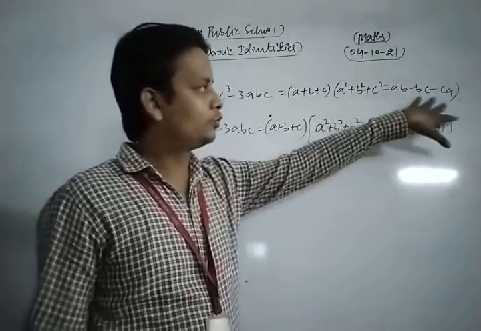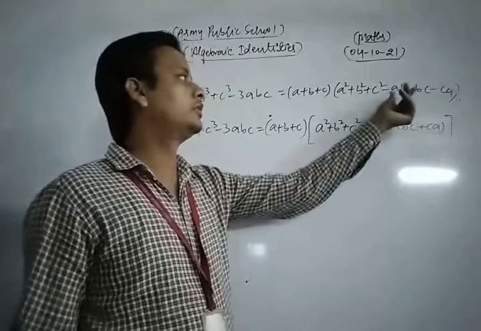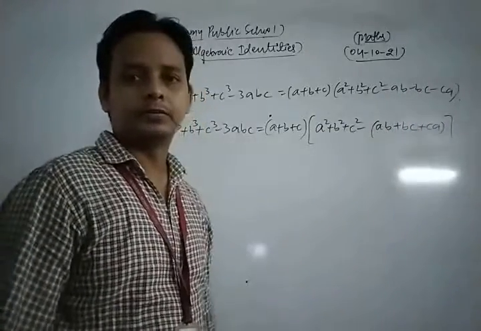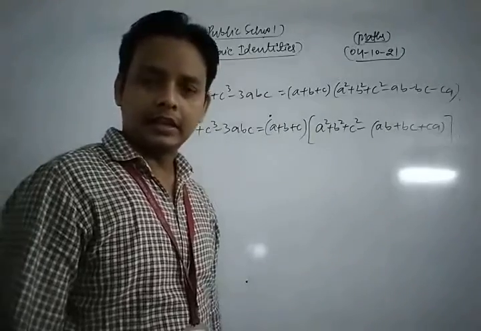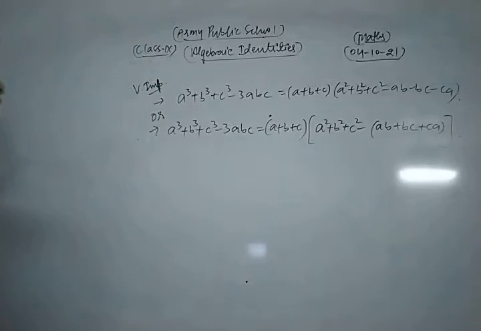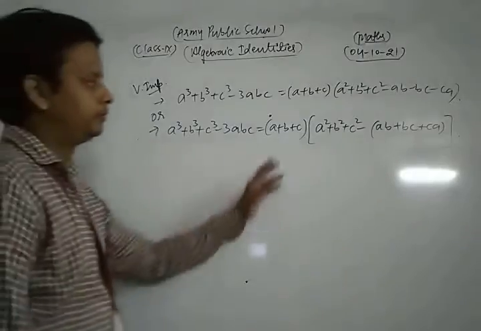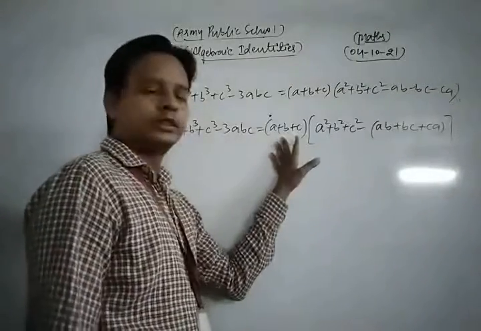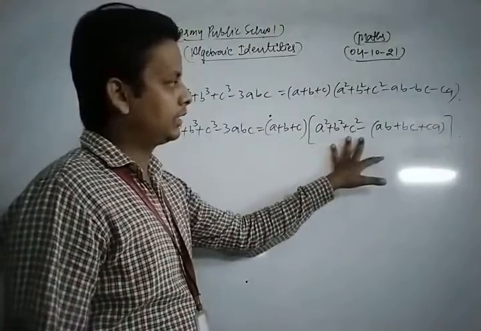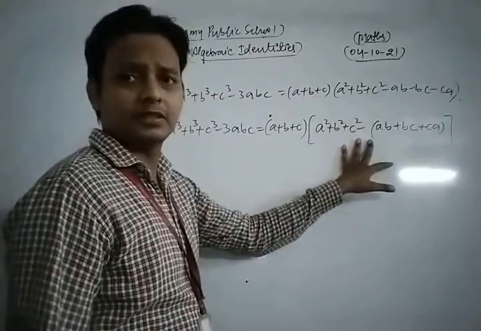From these three terms we take minus as common, so we get ab plus bc plus ca. Okay, now look, so in this way this is (a plus b plus c) and this is a square plus b square plus c square minus (ab plus bc plus ca).